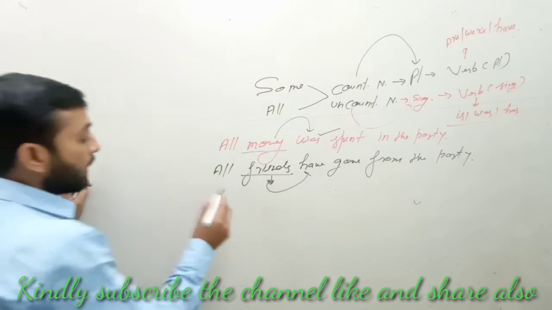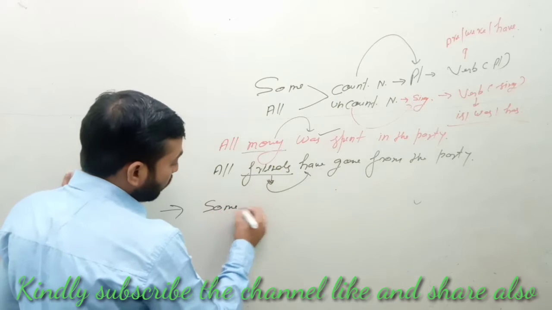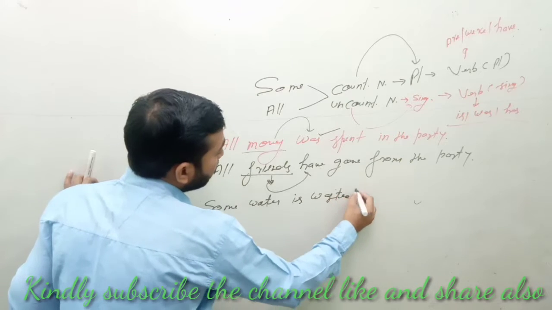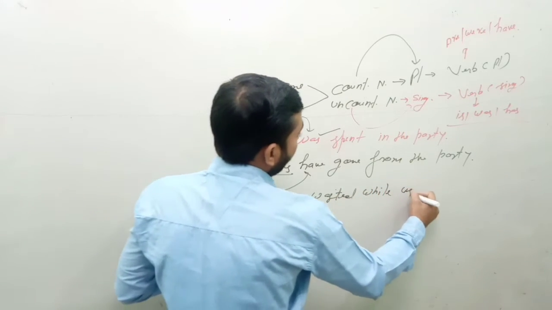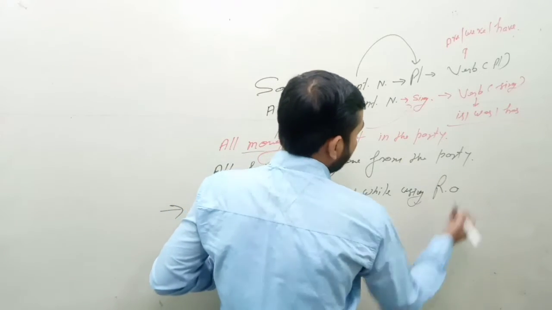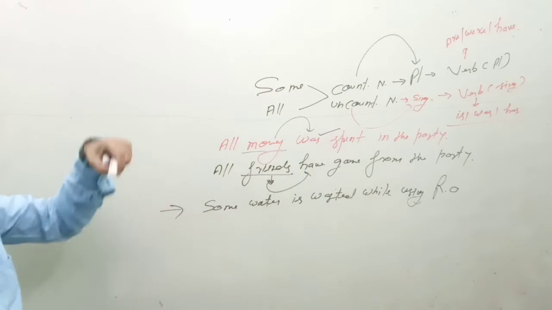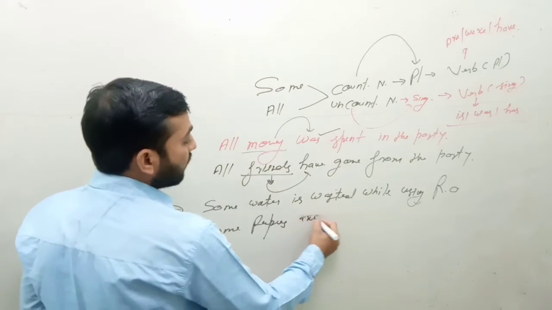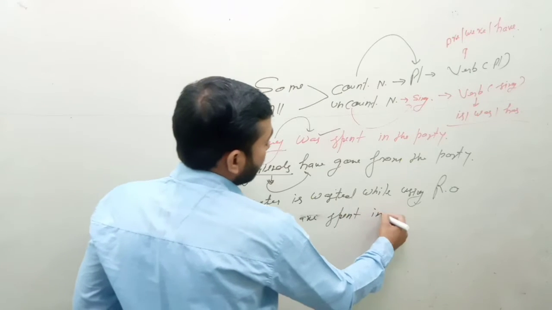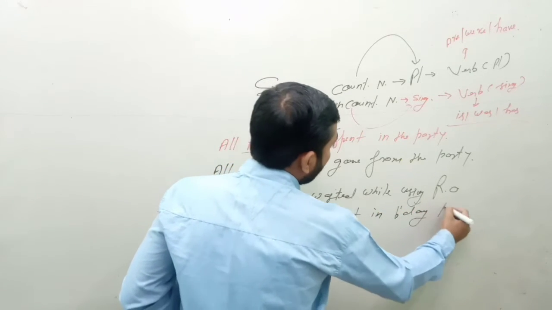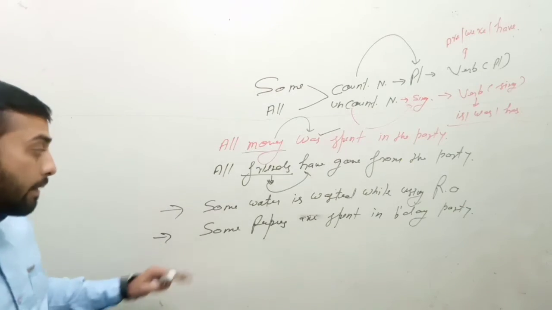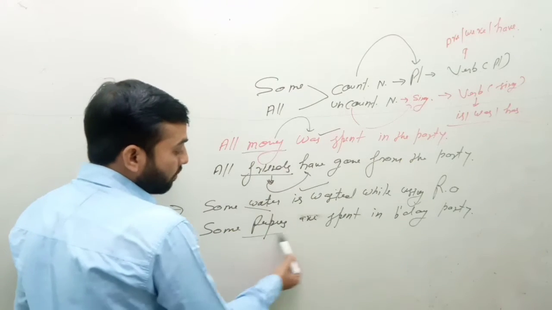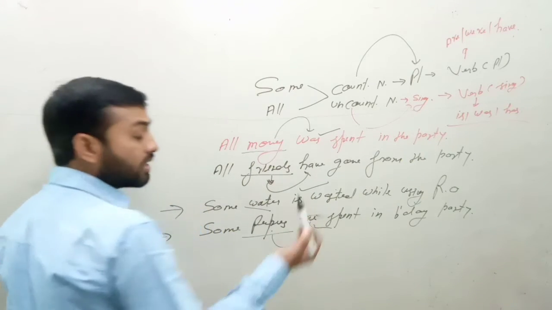Plural verb is here. Next is: some water is wasted while using RO. You can say when we use RO, there is some water which is wasted. The next example is: some rupees are spent in a birthday party. Water is uncountable, so "is" is here. Rupees is countable, that's why "are" is here, always in plural sense.